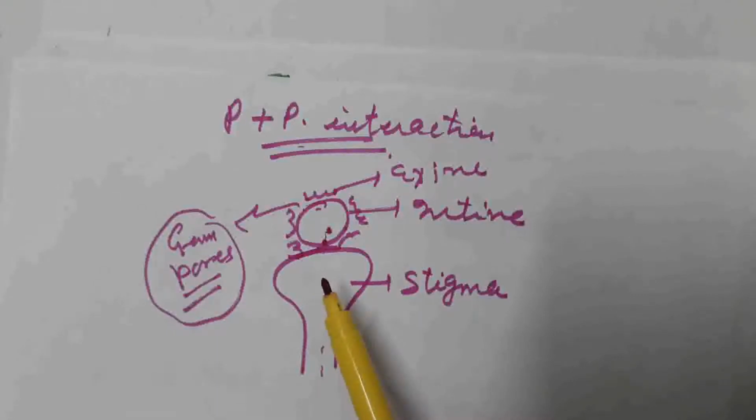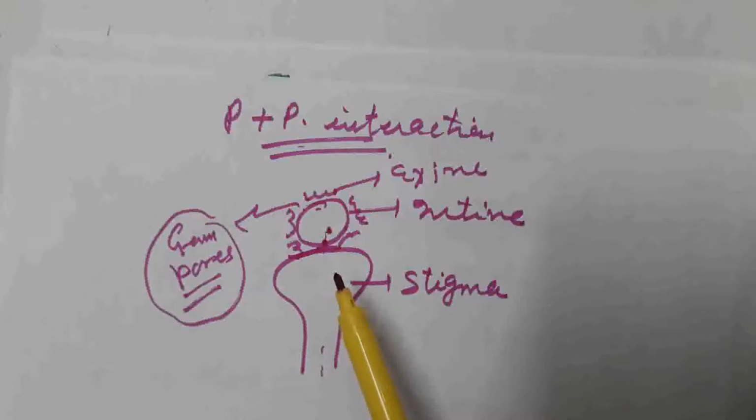The second step is acceptance or rejection by the stigma. If it is the right type, compatible pollen, it accepts, and if it is an incompatible type, then the stigma rejects the pollen grain and does not allow it to germinate. So the second step is acceptance if it is of compatible type.